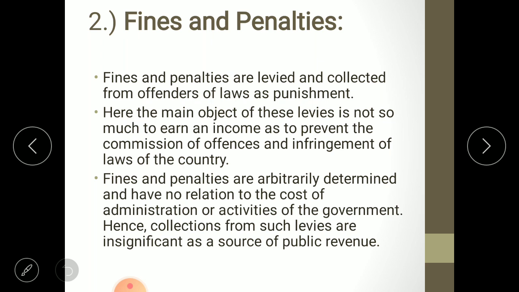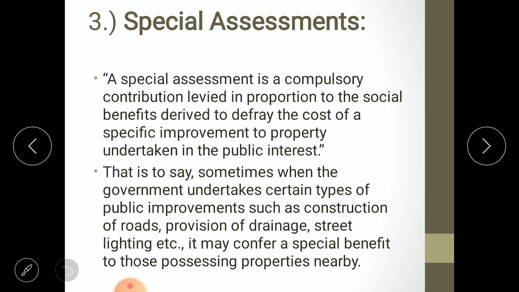Any government will think that fines and penalties should be as low as possible for having very good governance in an economy. So this is insignificant from the government's revenue perspective. If government wants to increase the revenue, then they should not focus on fines and penalties. They should focus on taxes.